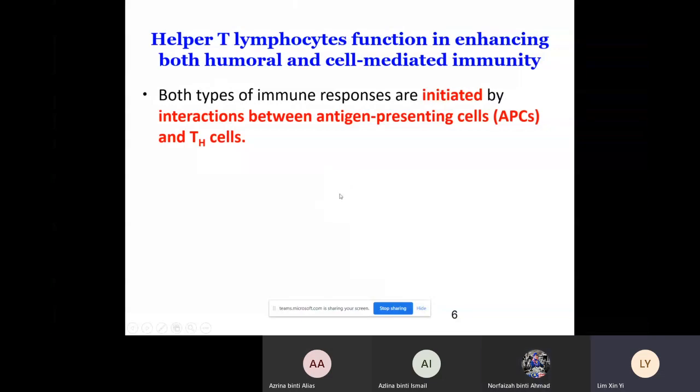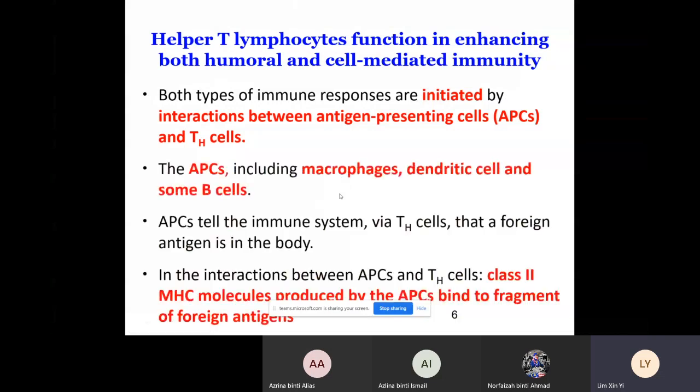These are the explanations about our helper T cell and its relationship with the antigen-presenting cell. APC, or the antigen-presenting cell, interacts with our helper T cell. APC can include macrophage, dendritic cell, or some B cells.